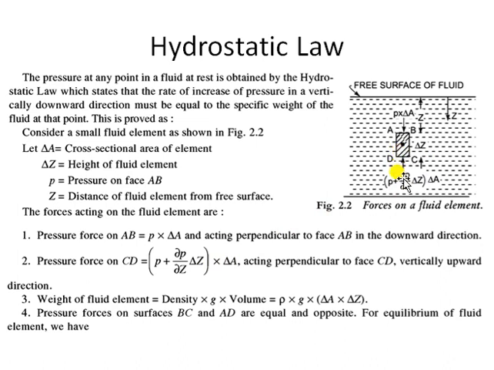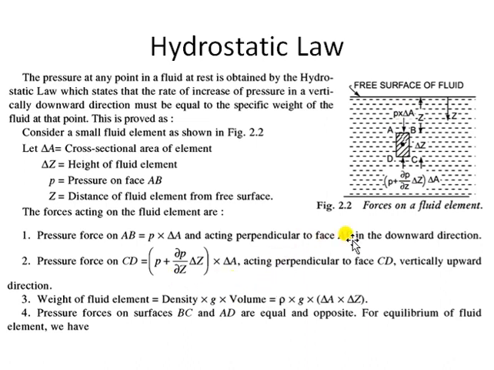But now this pressure is acting upwards. Why is this pressure acting upwards? Because I'm assuming that this fluid element is stable in this condition. It is not moving down or up. That means the forces are balanced on this fluid element. Downward force is balanced by upward force. So if P is the pressure force acting at AB downwards, then P plus del P into del A is the pressure force which should be acting upward to maintain the stability.